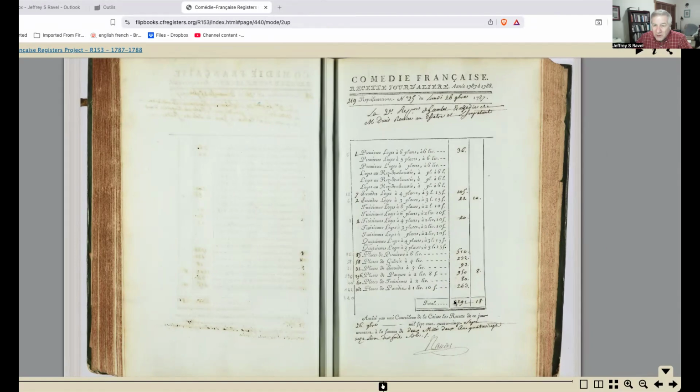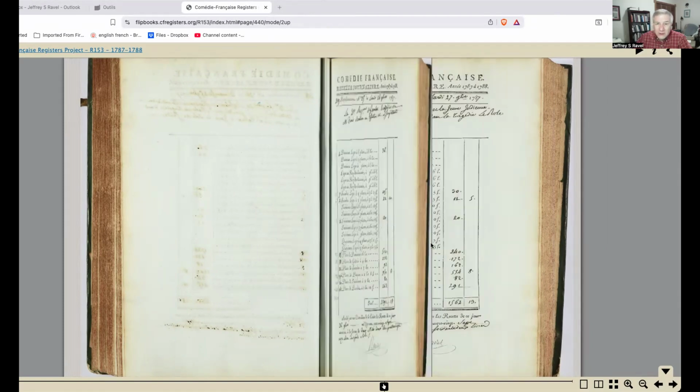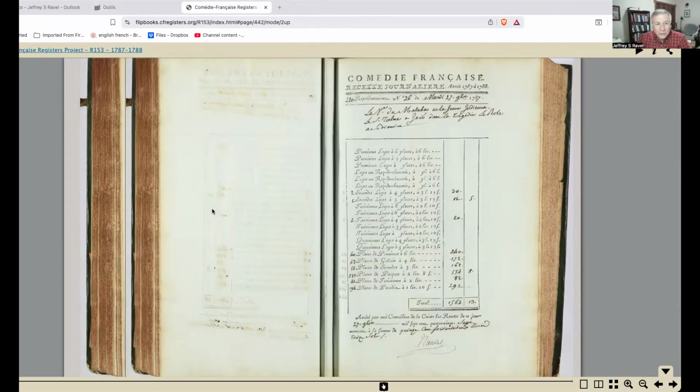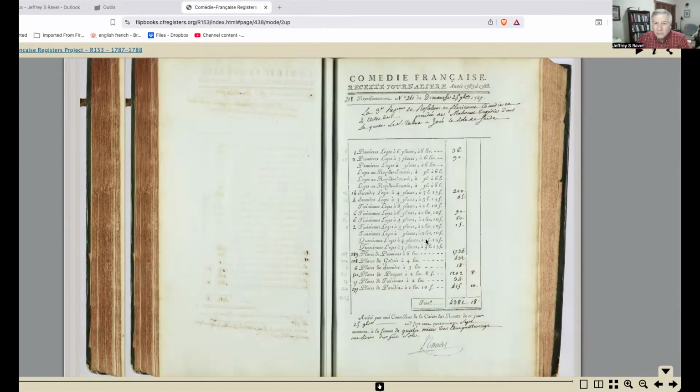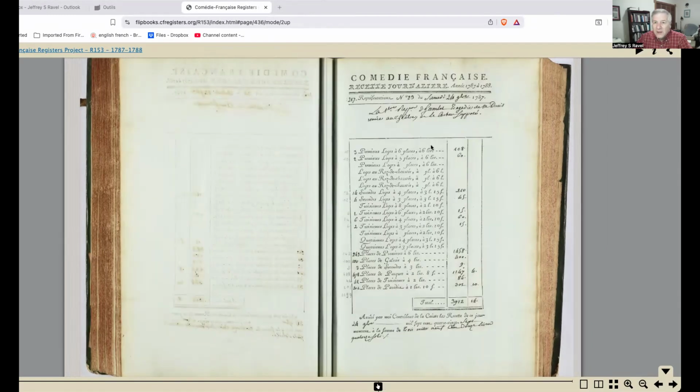And you can see that the box office receipts were about half of what they were for Voltaire's Mahomet the day before. And we can keep on going and look at subsequent days, or we can go backwards and look at performances before Mahomet. So that is an introduction to the possibilities that users will encounter if they go to the Comédie Française Registers website.